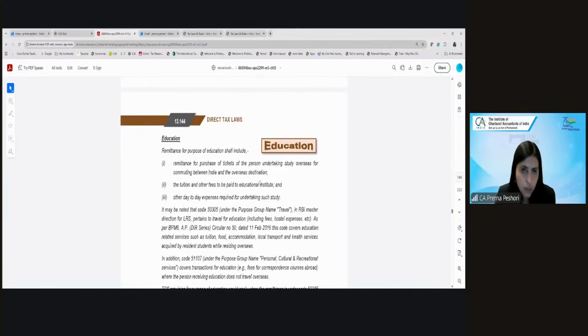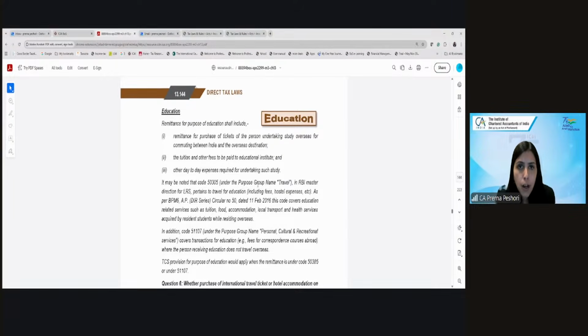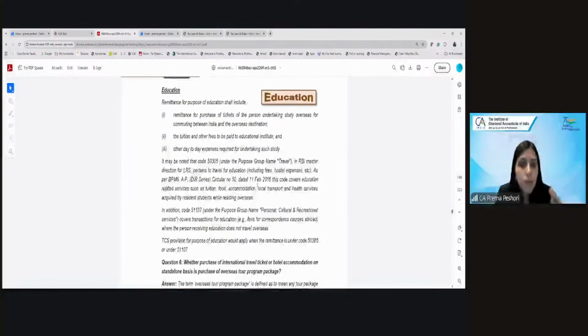And for the education, what will it cover? Education will cover any tuition fees, any fees paid to the educational institution, day-to-day expenses, the food over there, accommodation over there, local transport over there, health services over there. And again, for the purchase of the ticket of the person who is going to undertake the study, not for the person who is going to stay with that person who is taking the study. For medical, of course, you have to have somebody else with you. But for education, it will only cover the air ticket of the person who is going for study.